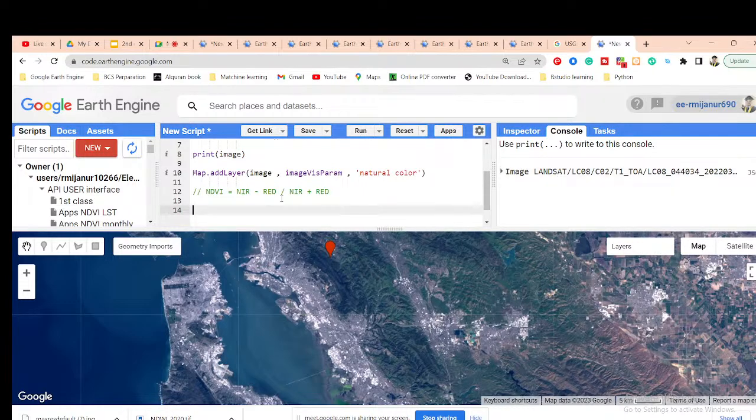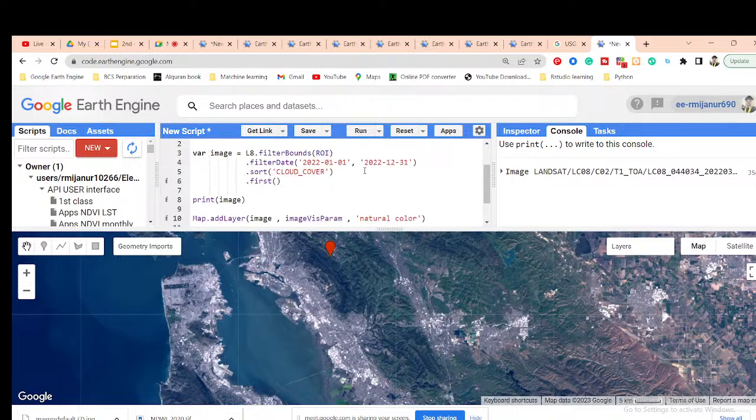Now I want to use this for NDVI, and after that I will also try to make the time series chart. But a time series chart is not possible for one image, so I also take all the images between the year 2020 with less than 1% cloud cover, make one composite, and then we usually make the time series chart, also for LST. This time we are using a single image and then making the NDVI.